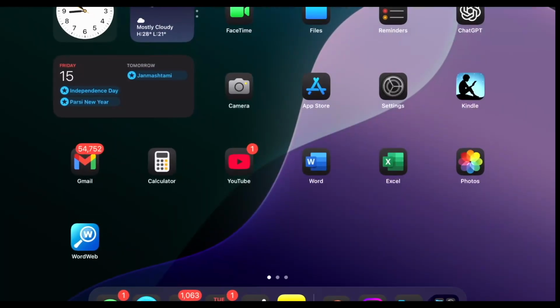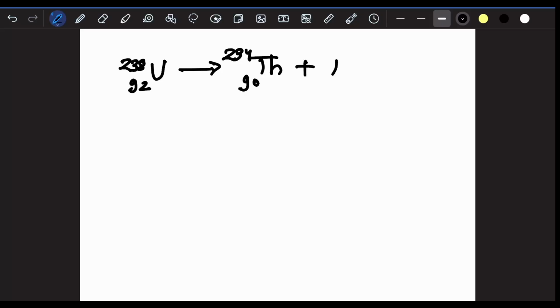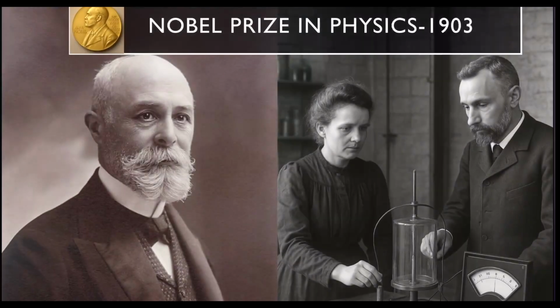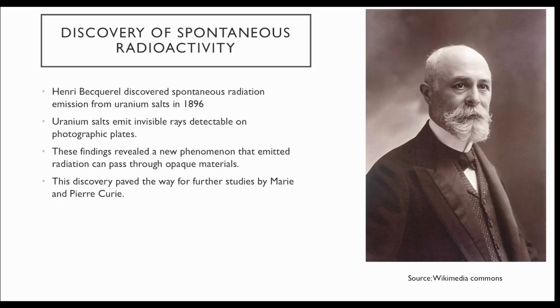But first of all, let's take a look at one of the common equations which most of us would have seen. So this is uranium 238 getting decayed into thorium 234 and releasing an alpha particle, which is a helium ion, plus gamma rays. Okay, so this equation we would have seen, we call this alpha decay or the phenomenon of radioactivity. Let's get back to the contributions from the individual scientists.